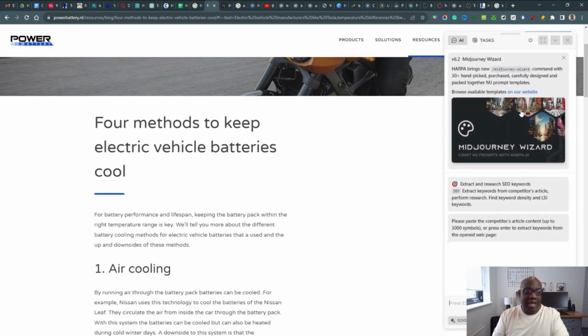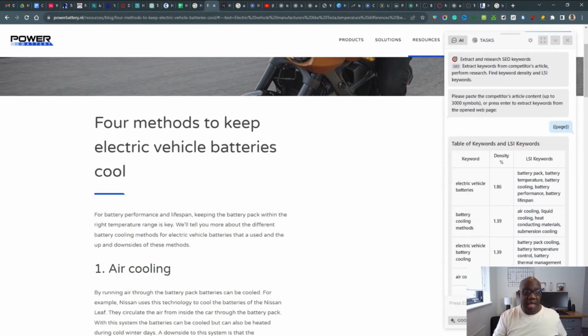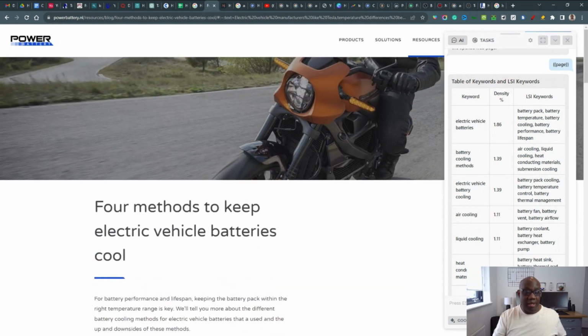We'll click on that, and actually you need to press return here. It will start grabbing all the LSI keywords related to the article. And this is the list it gives you here. So this is the table of keywords and LSI keywords for this particular article. And if you want to do it for several other articles, just press Alt-A or go to the website, click Alt-A, and then you can get the LSI keywords yourself.